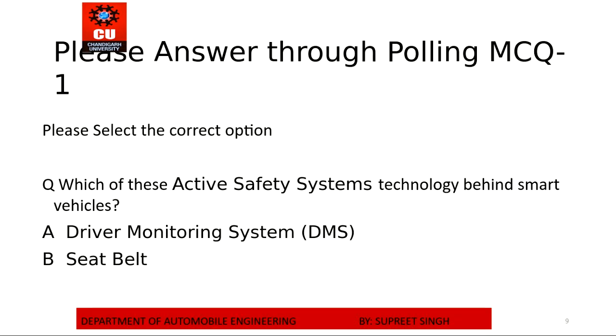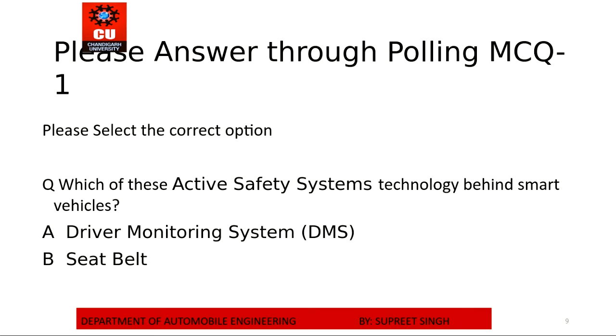So I created a poll for you guys. Let us see through a polling session what answer you give. I have started the polling. You have to select A or B. The question is: what are active safety devices, which play a role before the accident occurs?